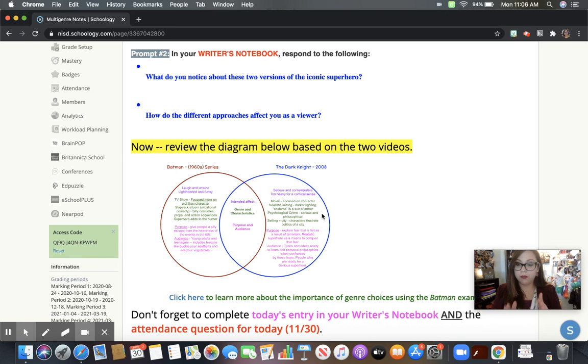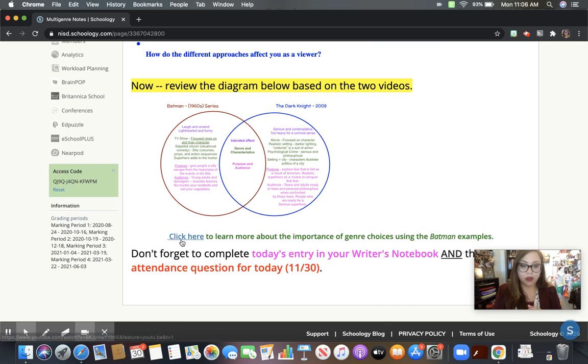So you want to think about their different genres, right? Because they have different intentions and they have different purposes, even though they might have similar audiences to an effect, right? The live actions are really geared more towards the older children versus animations are geared towards different types of audiences.